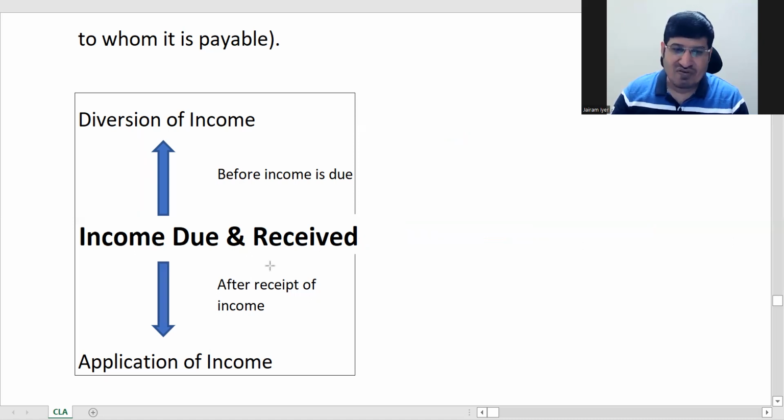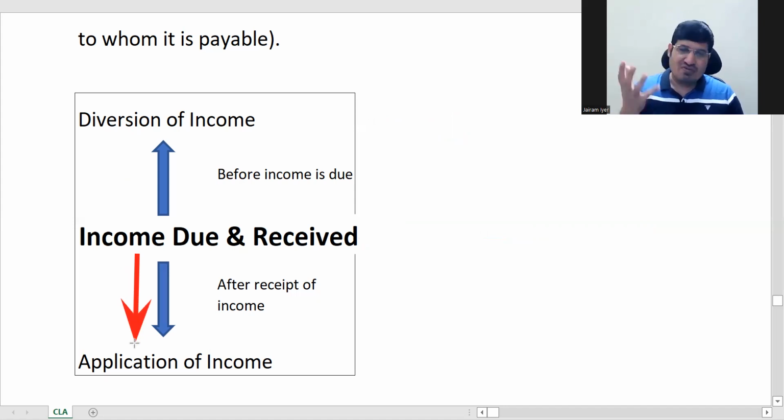Now second is application of income. So your income has become due. Now after this, you can do anything, right? You might be getting your salary, or your parents might be getting their salaries. After getting the salary, you buy your ration, kirana, whatever. You might pay your rent, right? All those are applications of income. So you will not be getting any deductions for that. For any expense which you do from your salary, will you get a deduction? No, that is the application of your income. So there is no deduction for application of income.